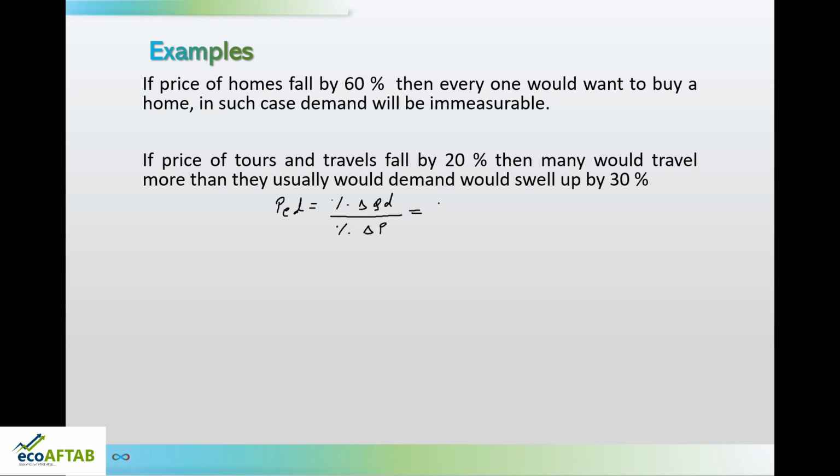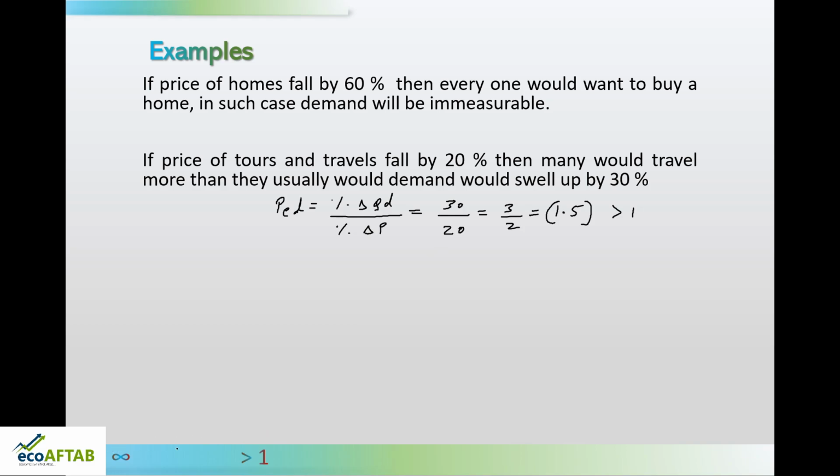Here the price has fallen by 20% and the demand has increased by 30%. That is 3 by 2, which is equal to 1.5. So, this is one more reference point where the elasticity is 1.5, or in other words, more than 1.